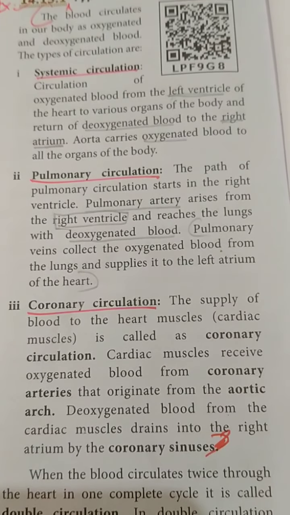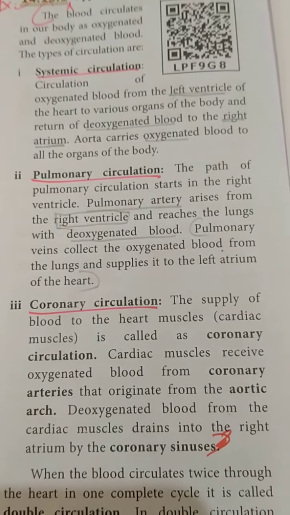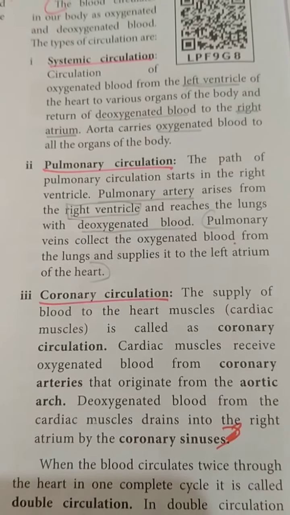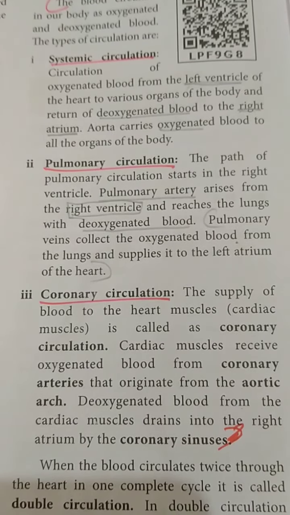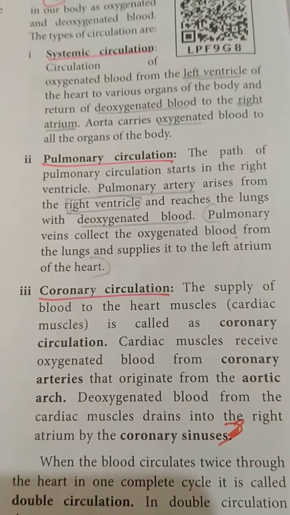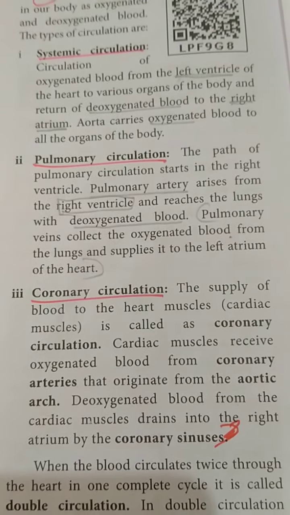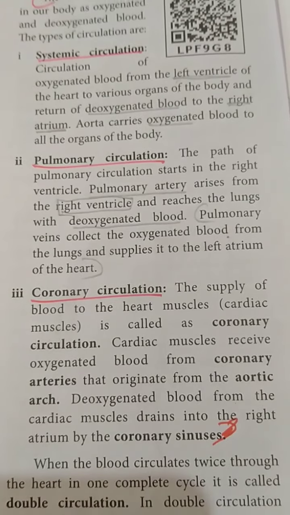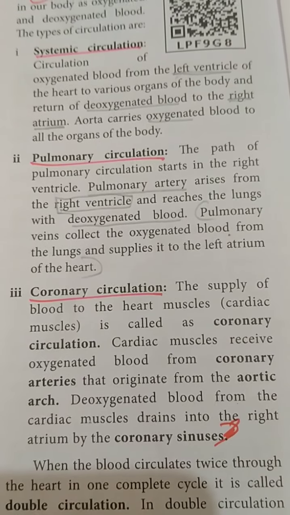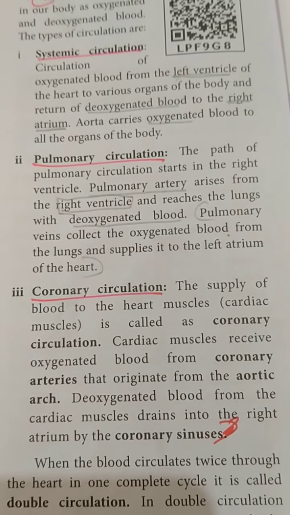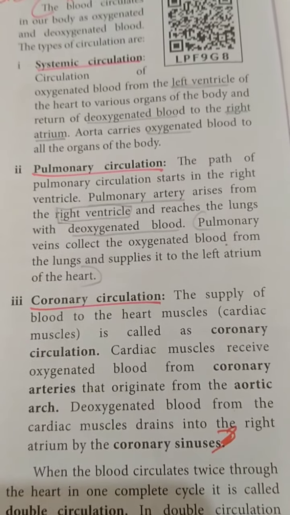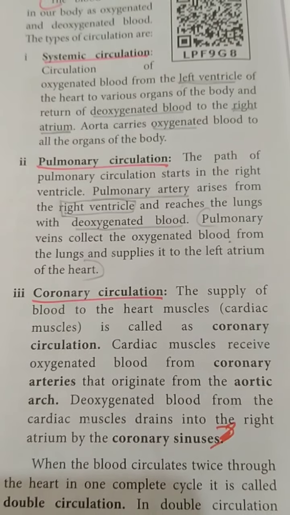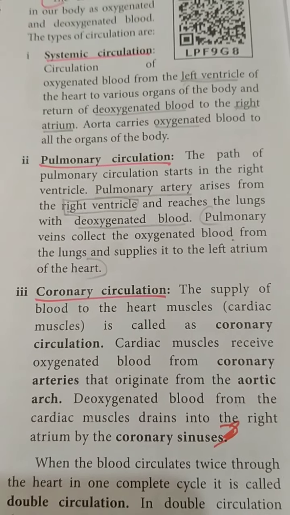So the left ventricle of the heart carries the oxygenated blood, and the deoxygenated blood returns to the right atrium. So you just remember the systemic circulation. You have to remember two things: one is the left ventricle and another one is the right atrium. And the next point is the aorta. The aorta carries the oxygenated blood to all the organs of the body. This is the most important one. Sometimes they will ask for one mark also. So the aorta carries oxygenated blood to all the organs of the body.